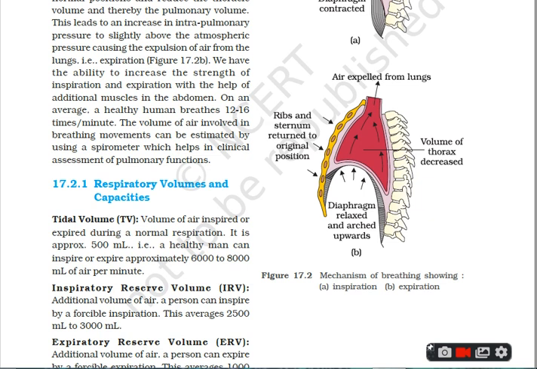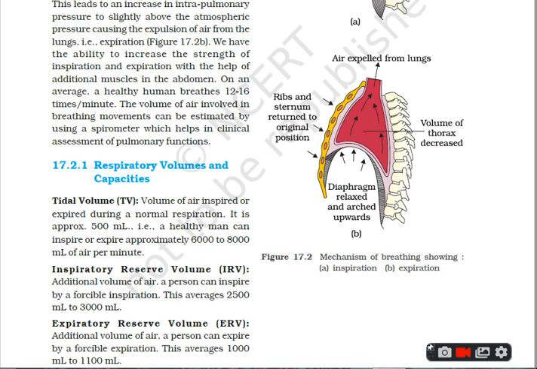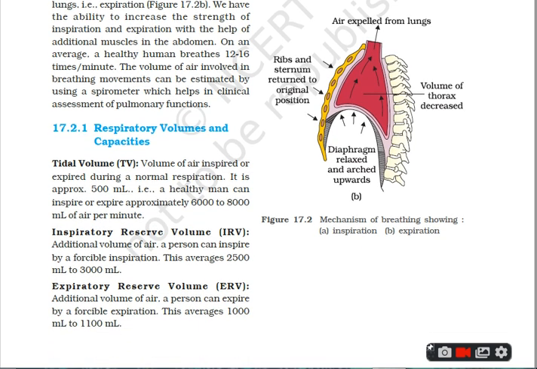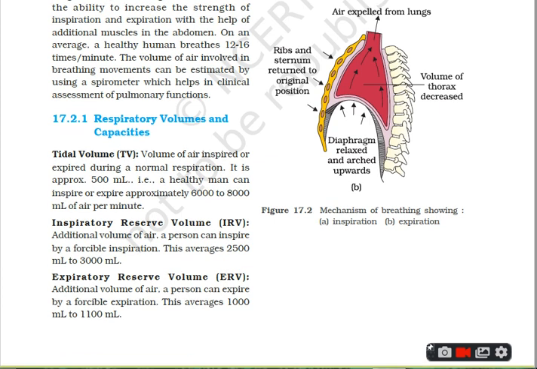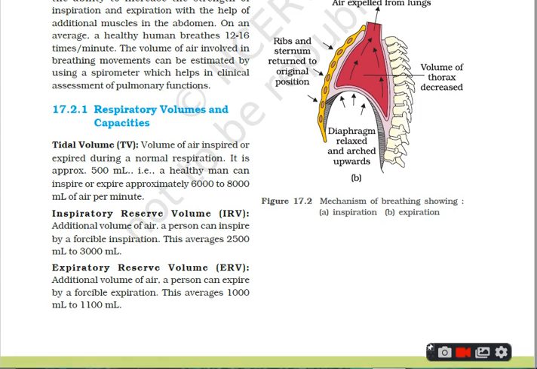Next is inspiratory reserve volume, represented by IRV. It is an additional volume of air a person can inspire by a forcible inspiration. That means how much a person can inspire forcefully. It is about 2,500 ml to 3,000 ml. I repeat, it is about 2,500 ml to 3,000 ml.